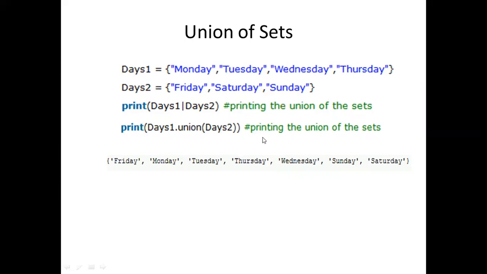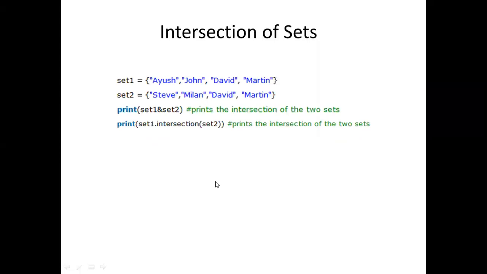Did you understand the union? Union operation will be performed by using either the pipe symbol or the union method. And the values that you are going to get have no duplicates. Though you have common elements in these two, if you perform the union operation, sets won't contain any duplicates.